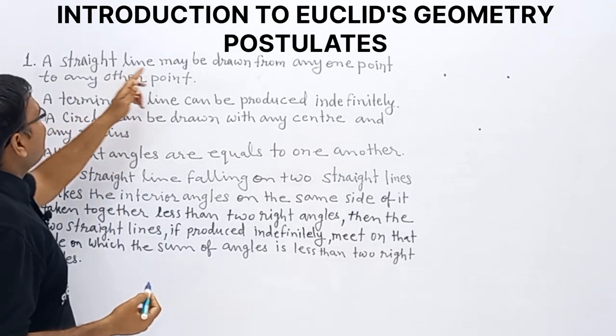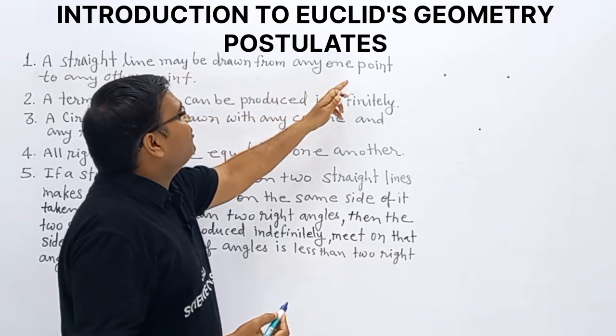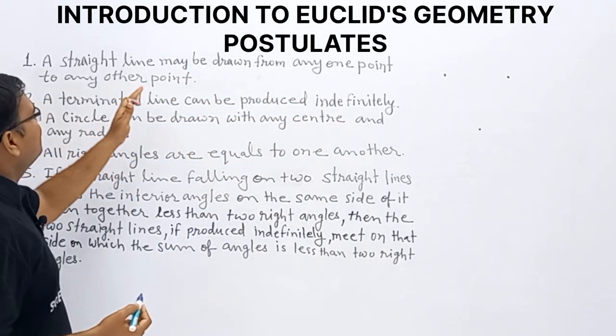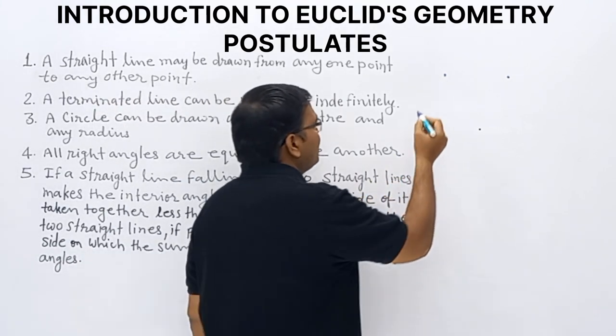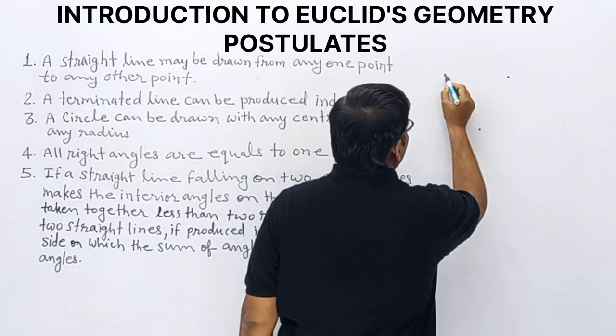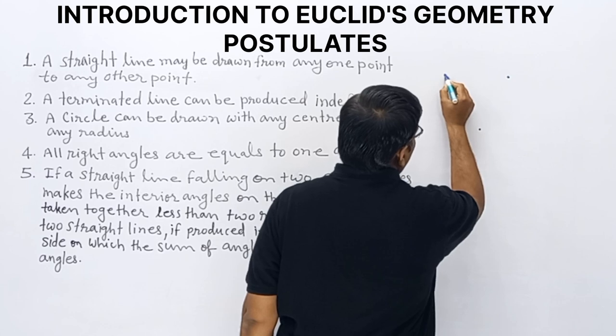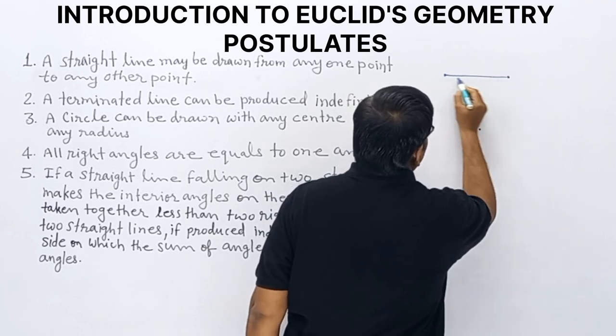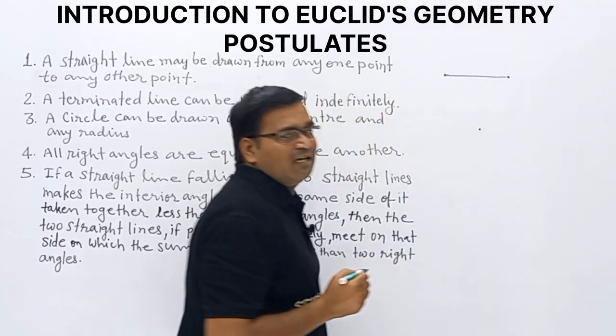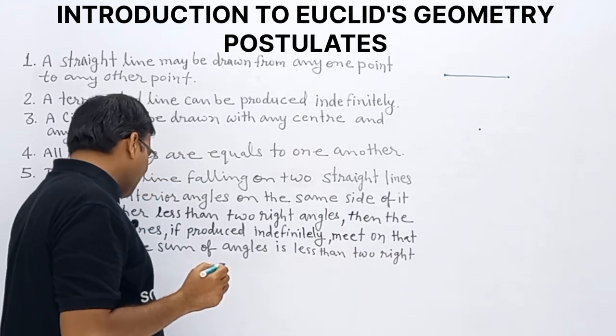So, a straight line may be drawn from any one point to any other point. This point and this point, once we draw a line between both, this one is a straight line. This one is a straight line.